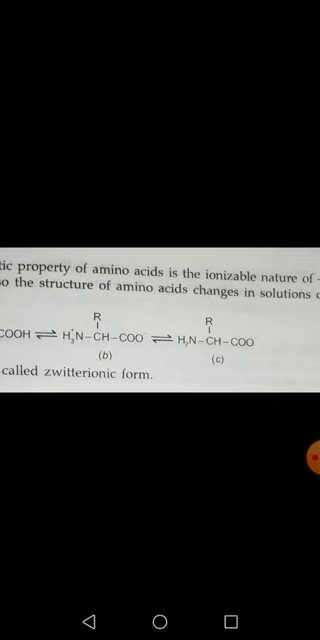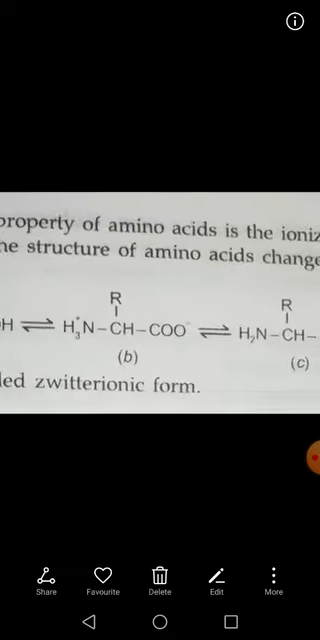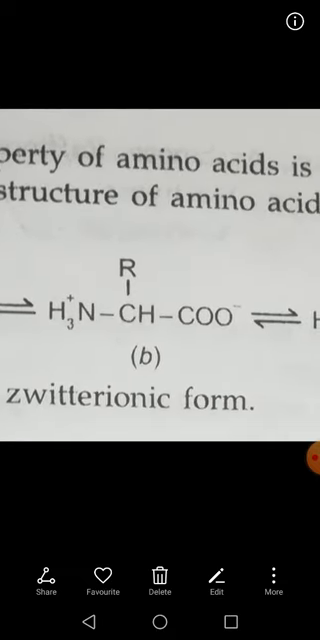While if you see structure C, here you will see CHR, NH2, but instead of COOH there is only COO, meaning one hydrogen is lacking. One hydrogen is lacking means it is lacking one positive charge, so it will have one negative charge, because one positive charge is lacking here. That is why it is getting one negative charge.